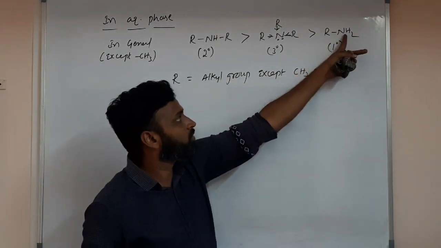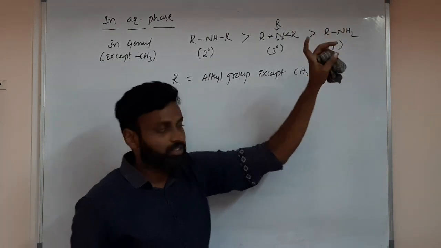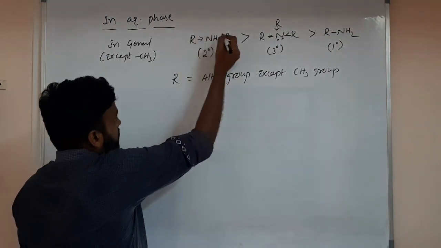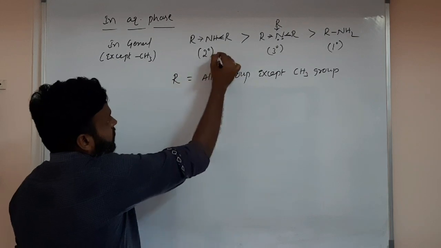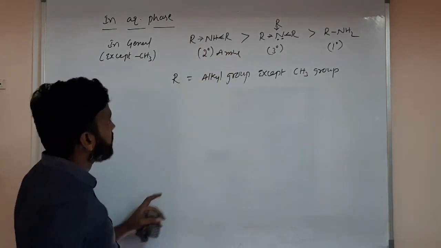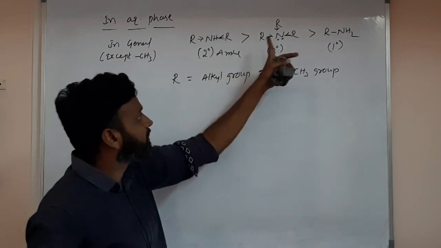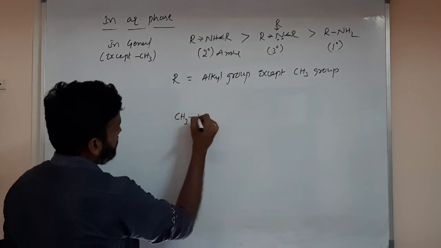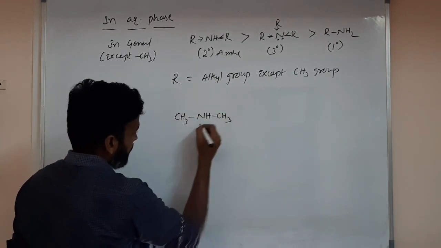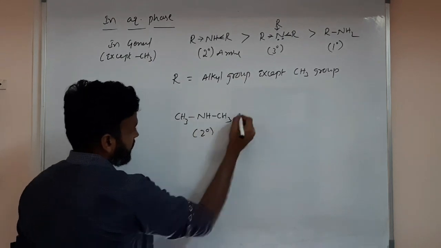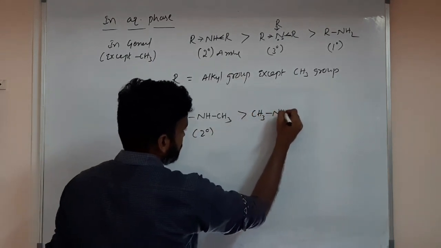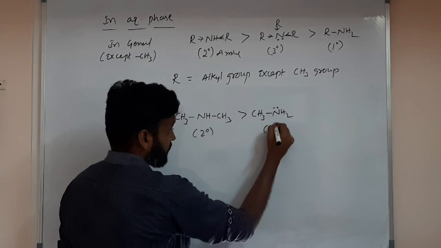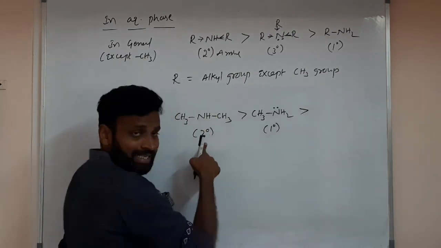Actually in aqueous phase, this is also involved in hydrogen bonding. So lone pair donation is difficult. That's why, understood? Because two donors are there and repulsions are also somewhat less. So in aqueous phase, very important, secondary amine is more basic, then tertiary, then primary. Please note it down. But in case of methyl, if methyl group is there, CH3NHCH3, that means it's a secondary, then primary, CH3NH2. So here the lone pair is somewhat more free because of the smaller alkyl group. That's why primary comes here, 2, 1, that means secondary and primary.